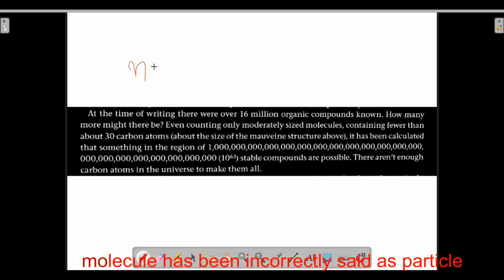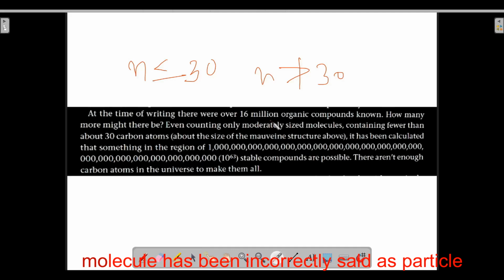If we represent the number of carbon atoms by the symbol n, then n will be less than or equal to 30. That is, the number of carbon atoms will be either less than 30 or equal to 30, but not greater than 30.